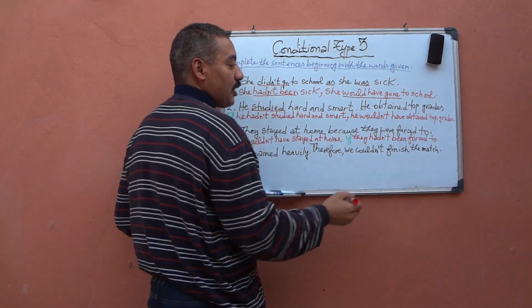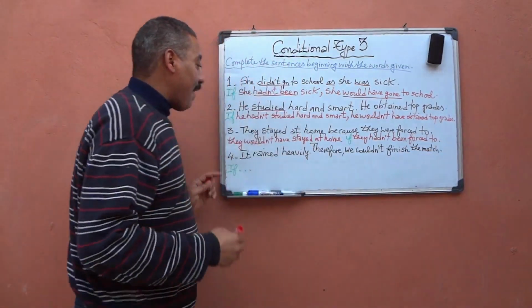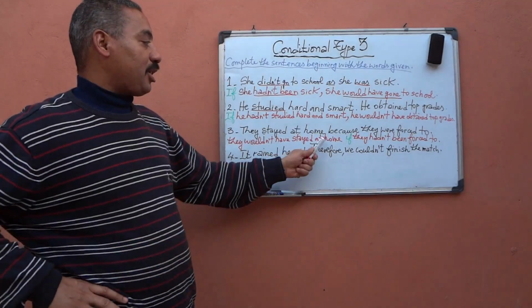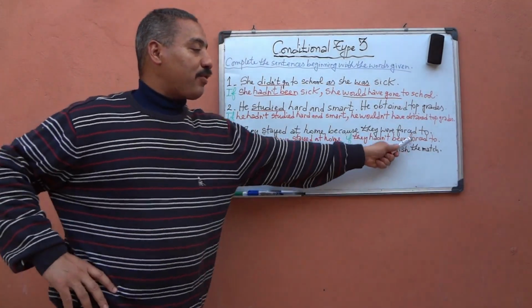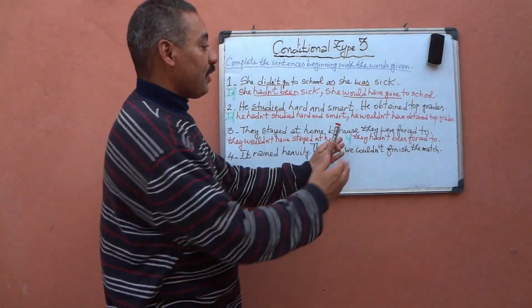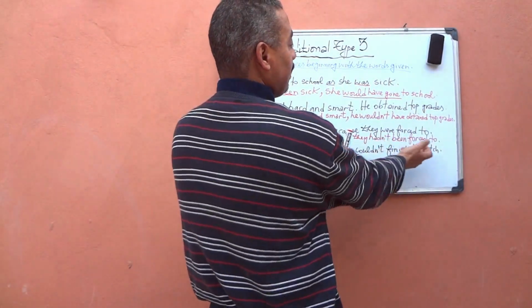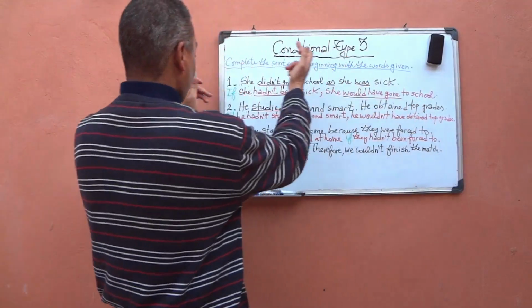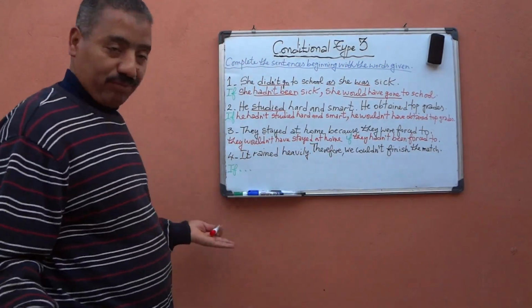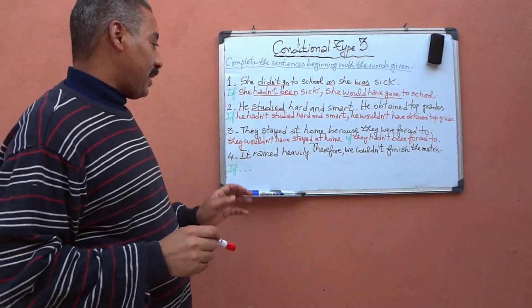Just put full stop here. Now, the sentence looks like this. They wouldn't have stayed at home if they hadn't been forced to. So as you see, it's just the same. If they hadn't been forced to, they wouldn't have stayed at home. So just as simple as that.